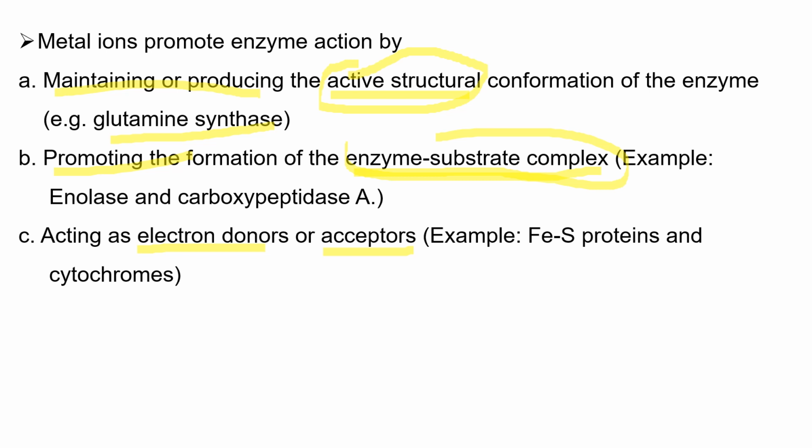Therefore, metal ions in enzymes maintain or produce active structure, promote the formation of the enzyme substrate complex, or act as electron donors or electron acceptors. And these are some mechanisms of action of metal ions in enzymes.